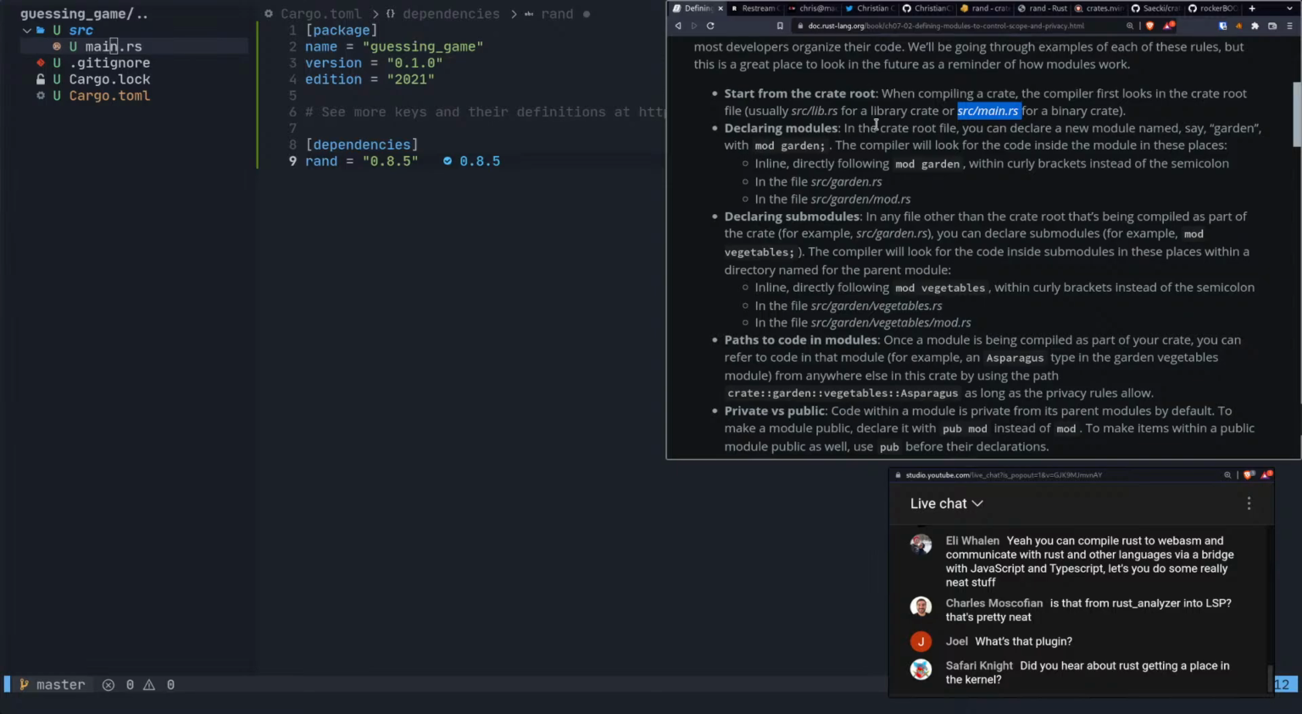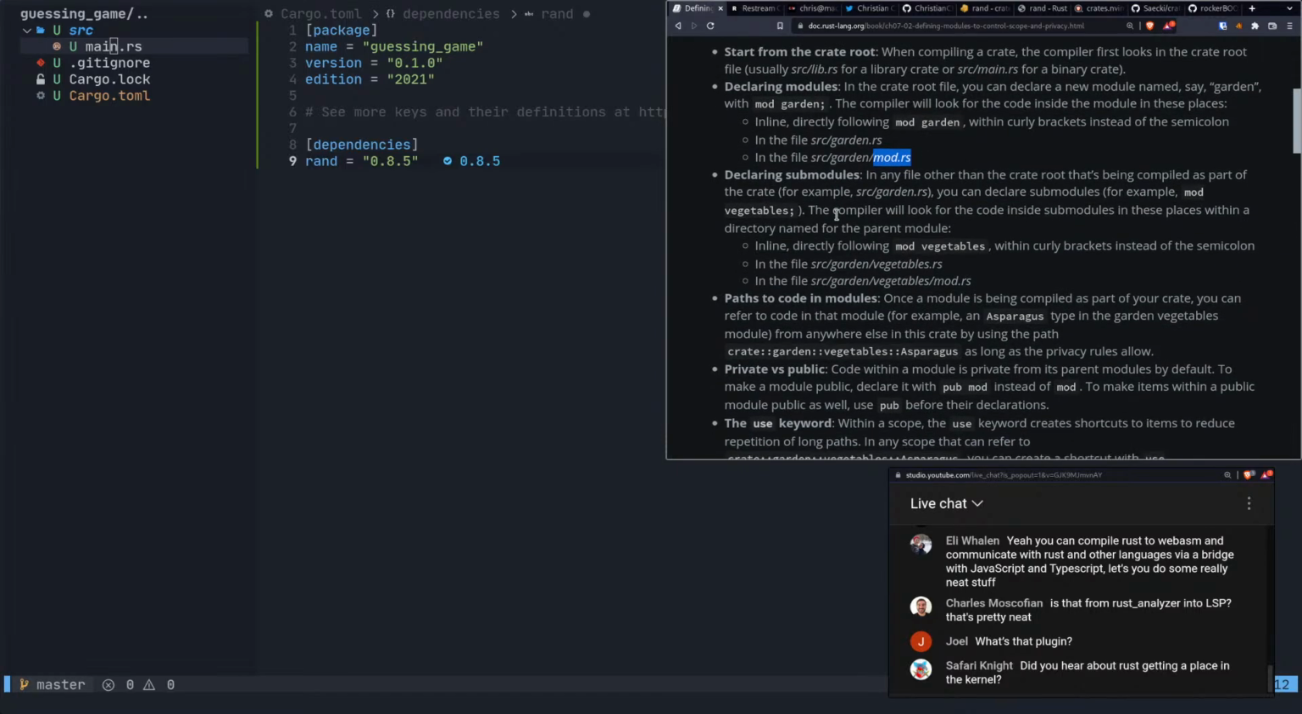All right, declaring modules. In the crate root file, you can declare a new module named, say, garden, with mod garden, I guess at the top. And the compiler will look for the code inside the module in these places: inline, directly following mod garden within curly braces instead of the semicolon; in the file src/garden.rs; or in the file src/garden/mod.rs. Okay, and where mod stands for module.